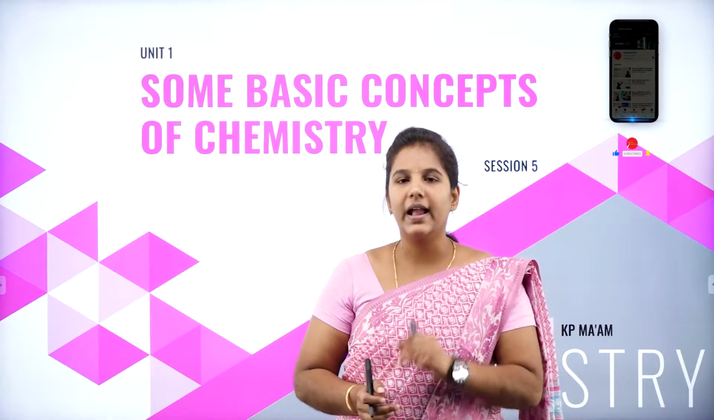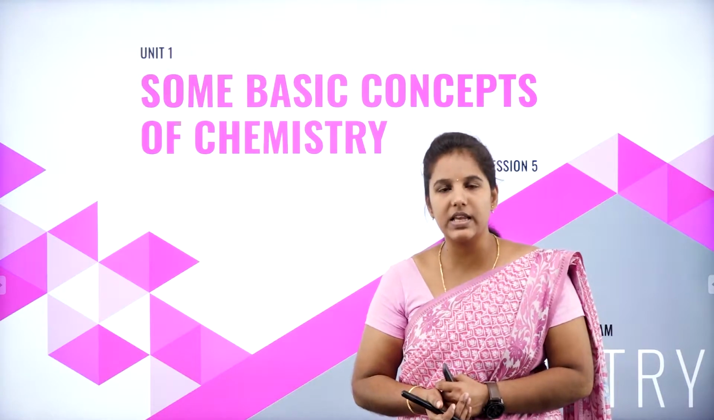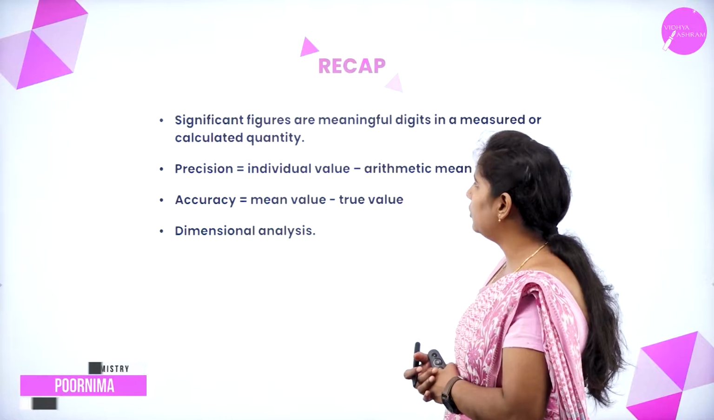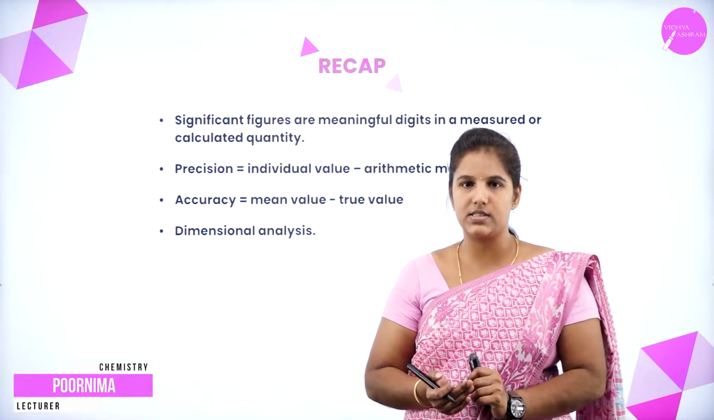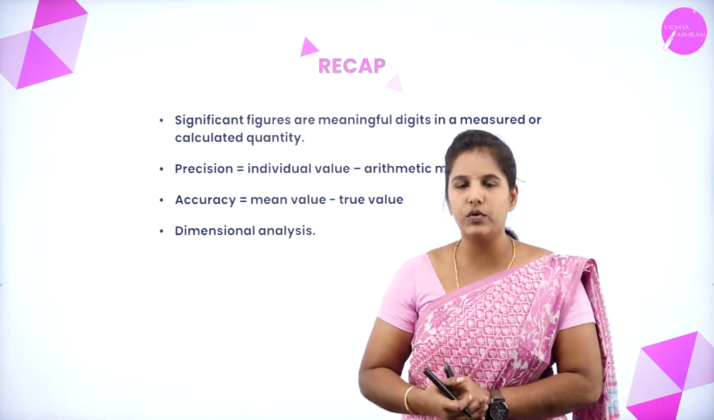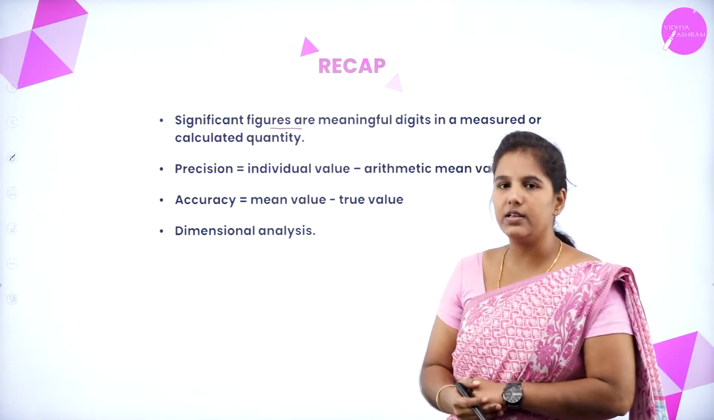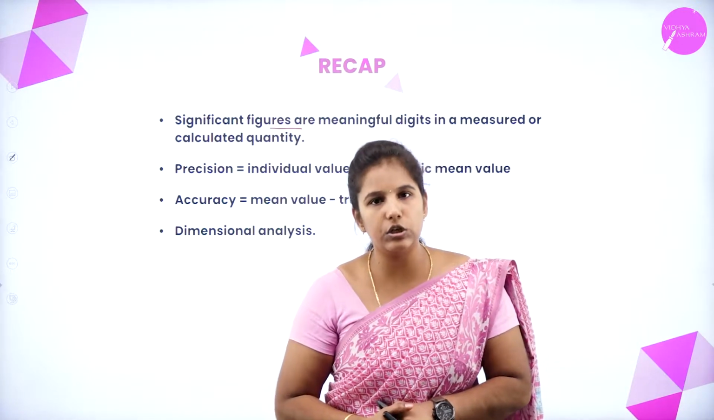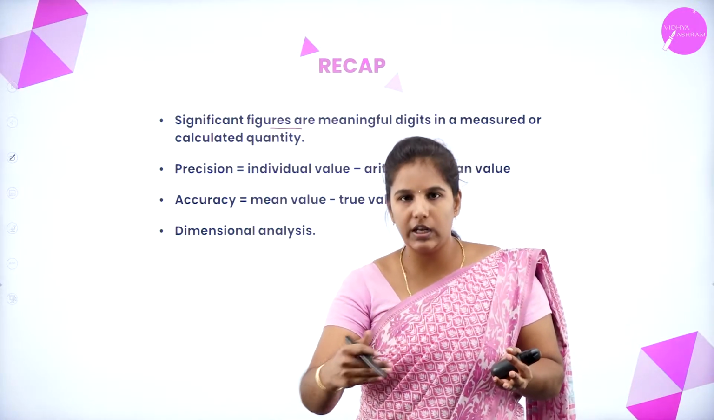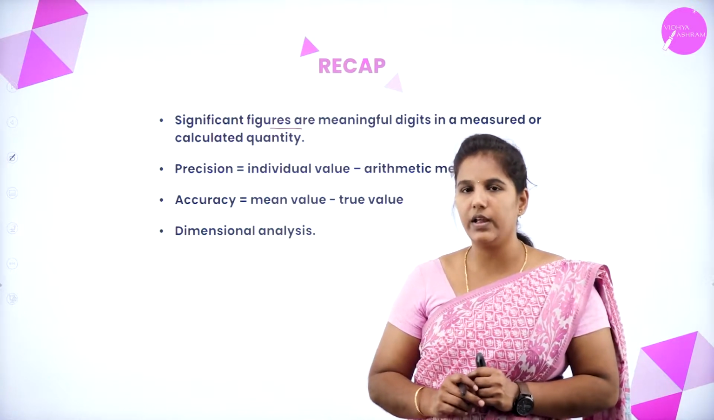My dear students, in our last discussion, we were dealing with the unit called Some Basic Concepts of Chemistry. Under that, we have studied the significant figures. Along with this, we also discussed precision and accuracy. And we have learned that to find the significant figures, we have to follow certain rules. Then only we can easily identify the significant figures, right?